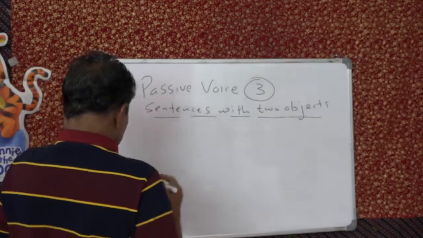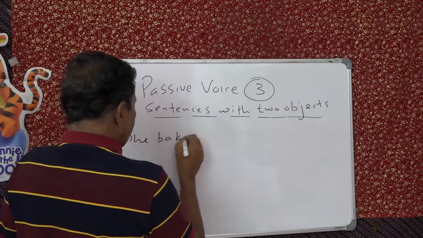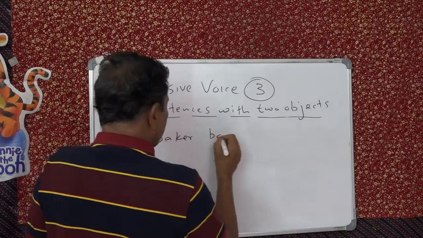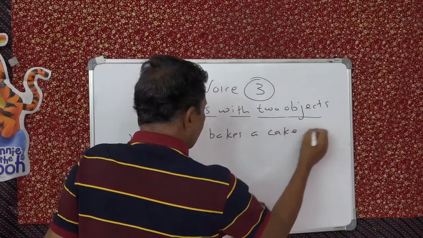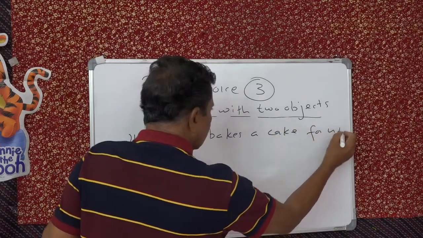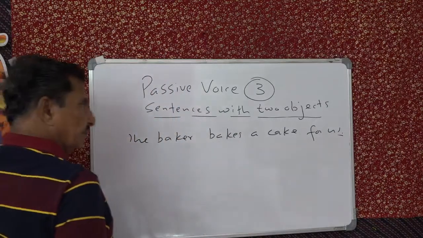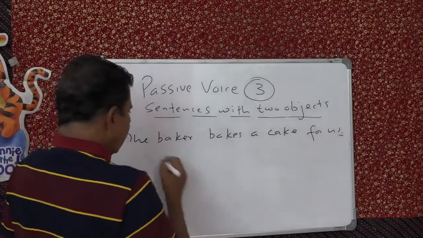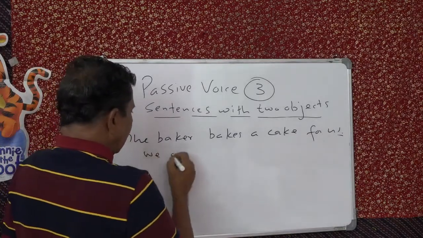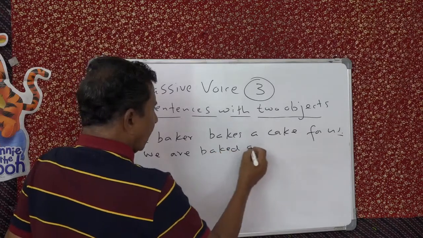See, the baker bakes a cake for us. Suppose you start with "us", then what will happen? We will say, we are baked a cake.